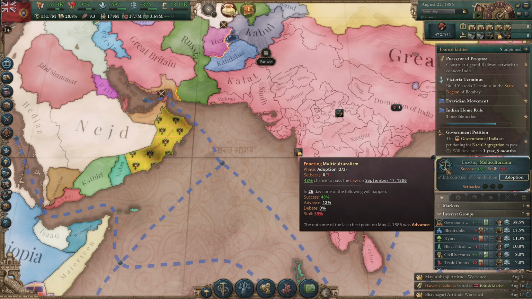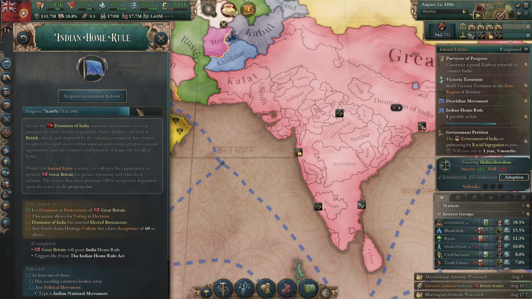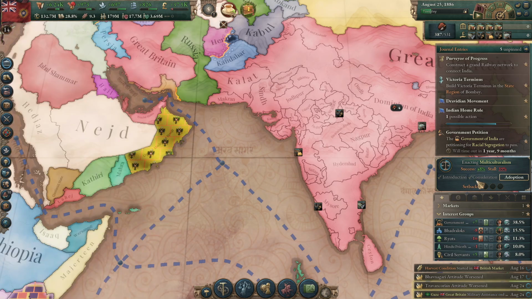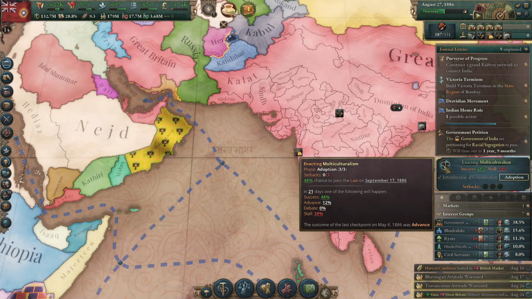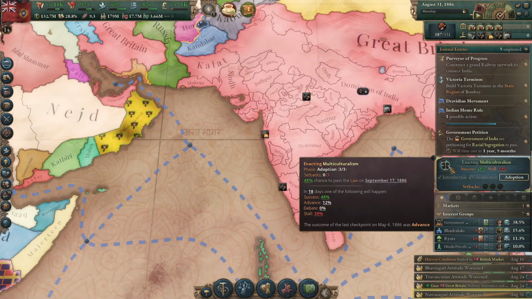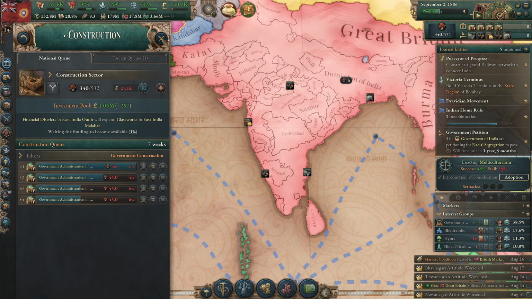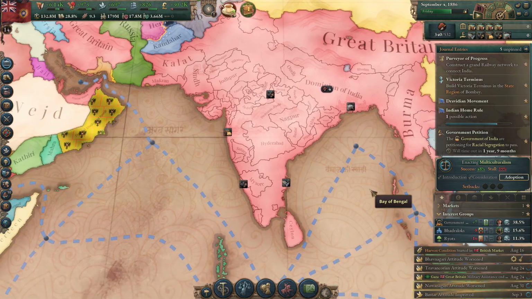Let me finish out multiculturalism first, and then I'll hit the Indian Home Rule button. I don't want to get too silly with this while I'm trying to make something that almost never happens. I've got basically a 50% chance of this, so I'm really optimistic that I can make this happen. I think I'm going to stop building stuff for the time being.